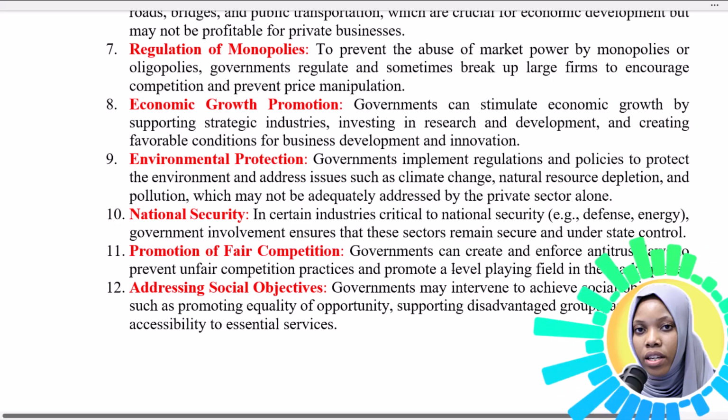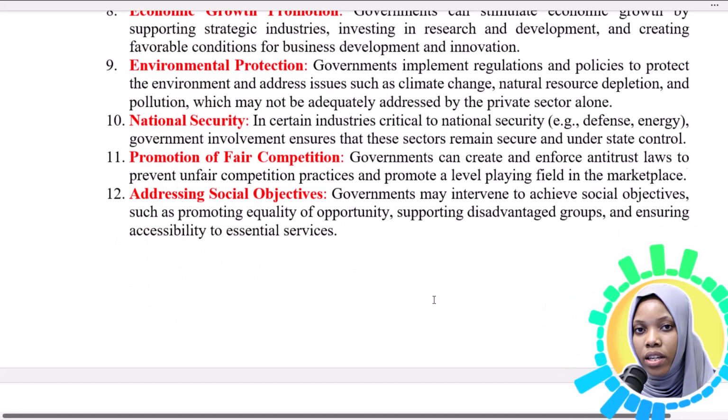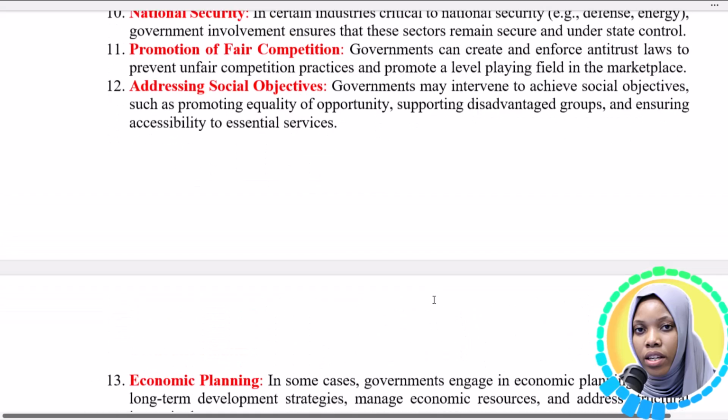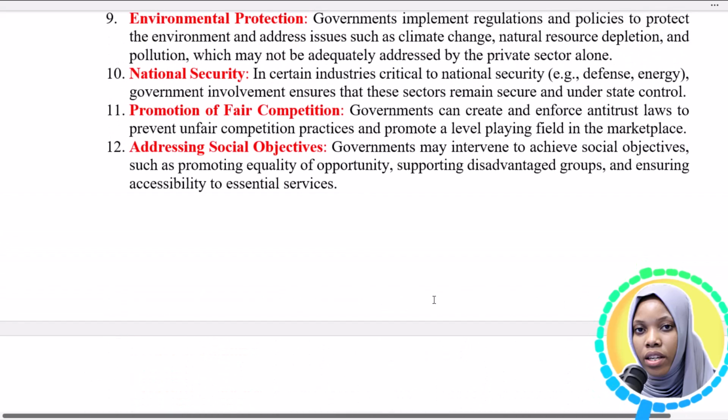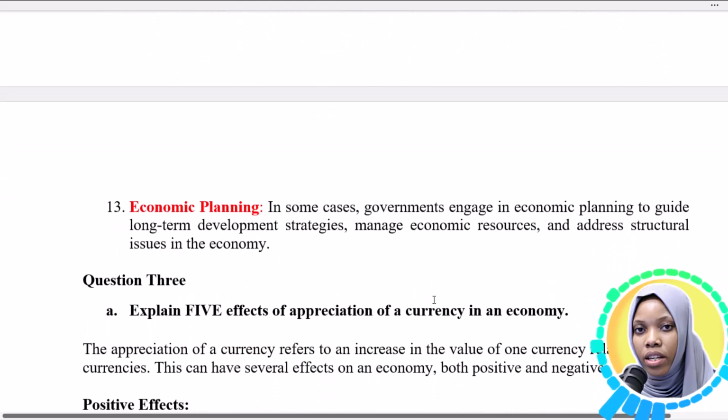National security is another reason. Promotion of fair competition, that is, governments can create and enforce antitrust laws to prevent unfair competition practices and promote a level playing field in the marketplace. And then our 12th reason is addressing social objectives, and the last is economic planning.